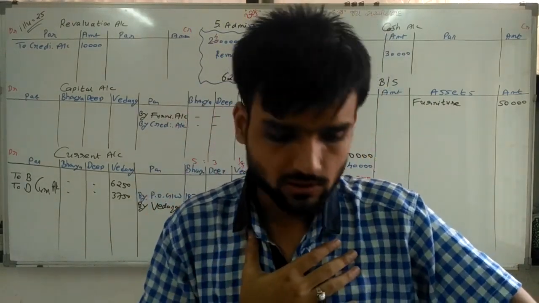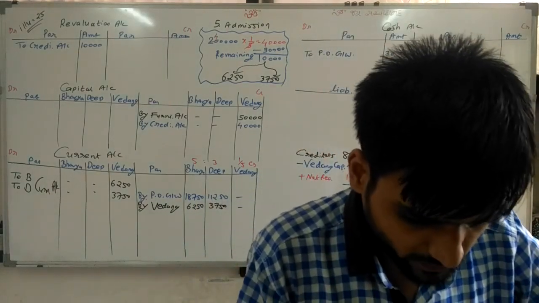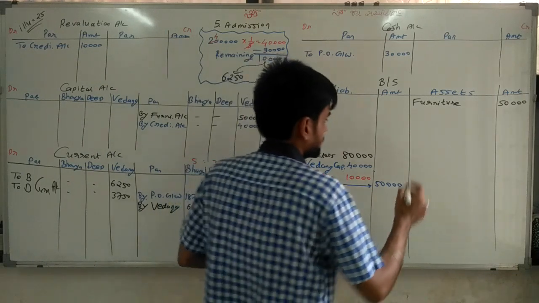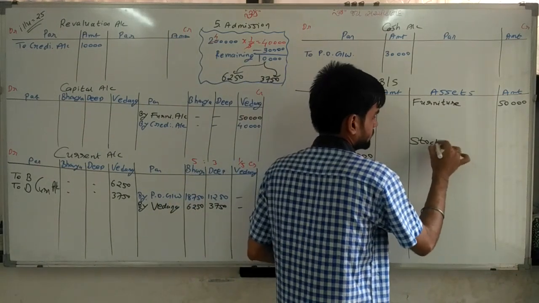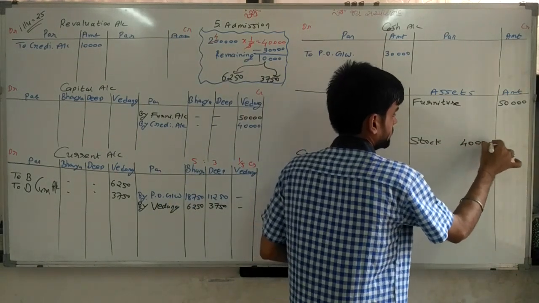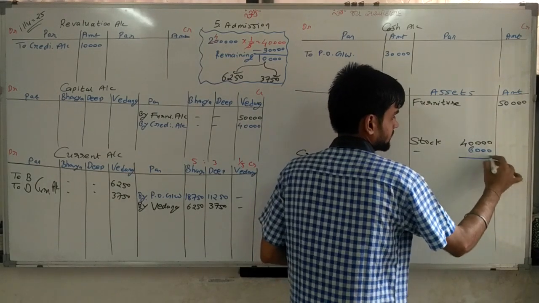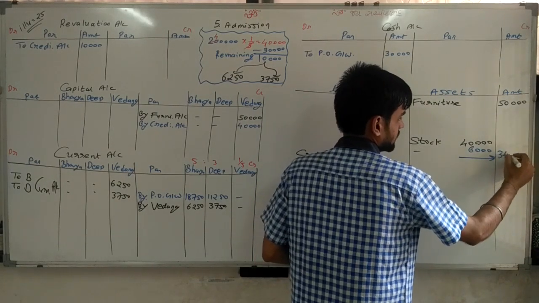So it is my loss. So actually stock is given 40,000. 6,000 rupees is reduced. So stock 40,000, 6,000 reduction, outer column 34,000.